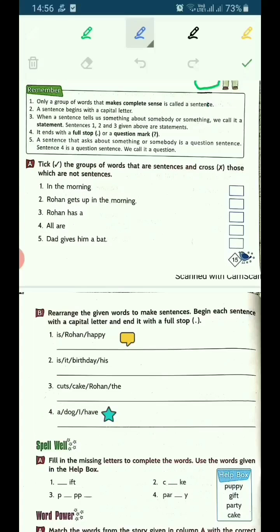So now, what we have read before in this box, it's time to apply the knowledge. Let's do the A part. The A part says, tick the groups of words that are sentences and cross those which are not sentences. Okay, so we have to read it. If we find it's a sentence, we'll tick it, and if it is not in a complete sense, we will cross it out. Let's start with the first one.